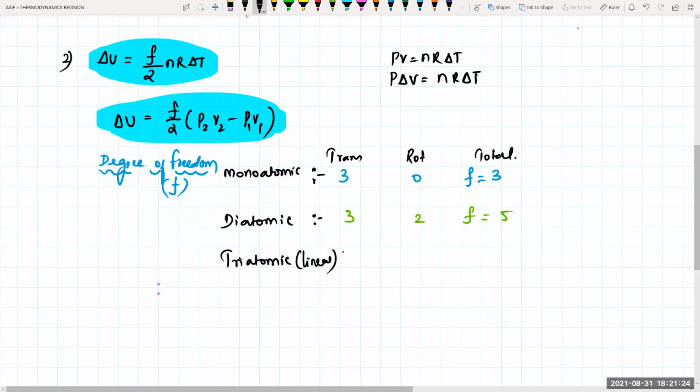So for linear, translation will be 3 and rotational will be 2, so the number of degrees of freedom is 5. For non-linear, there will be 3 translational and 3 rotational, so the number of degrees of freedom will be 6.